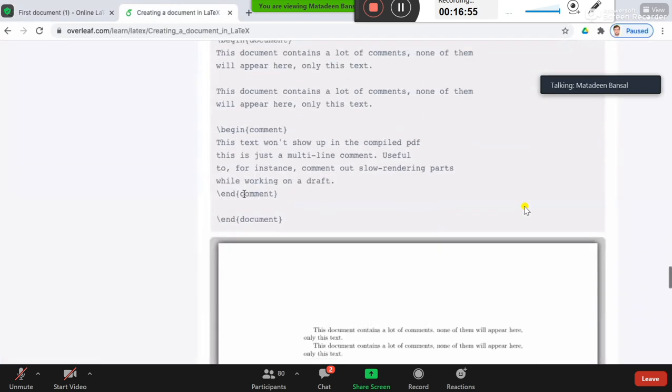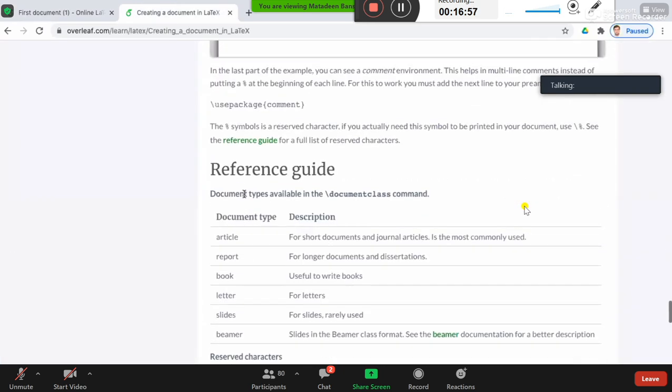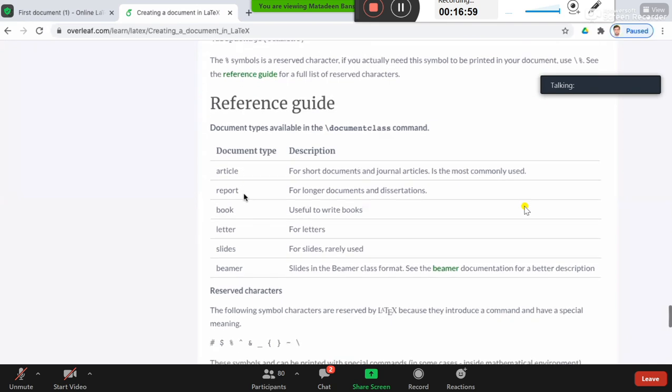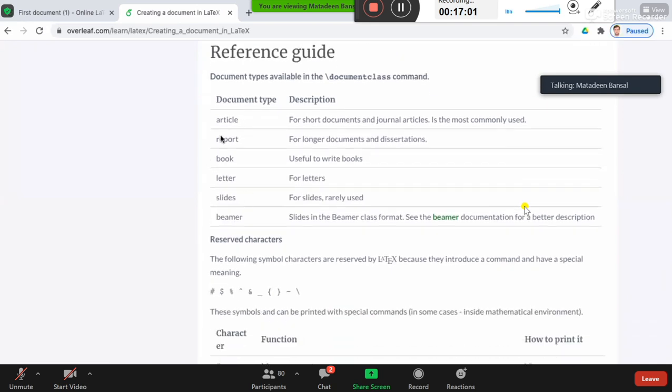Okay, let's move on. These are the document types which are available. Article is for general articles, report for longer documents or dissertations, book to write a book, letter for formal letters, and slides, but it is never really used. For making presentations or PowerPoint slides, you need a document class known as Beamer.